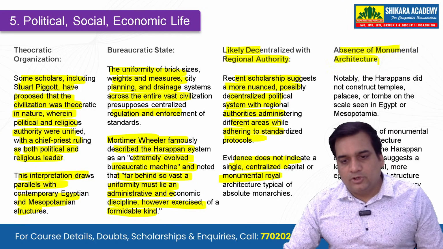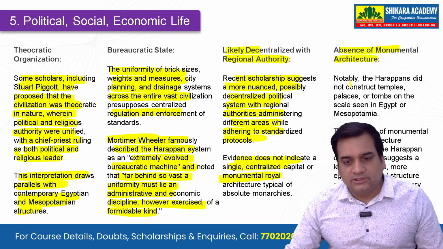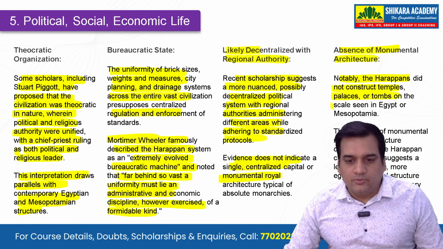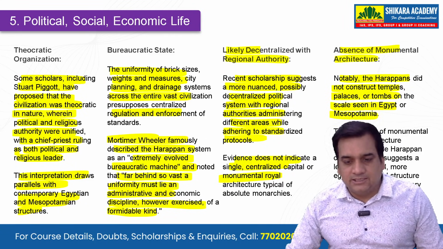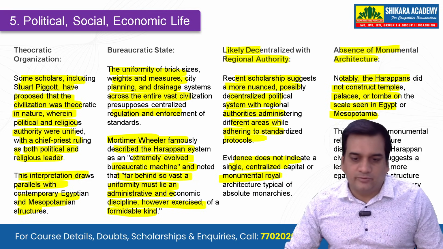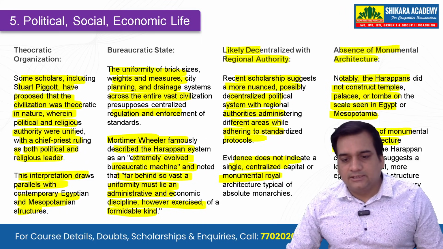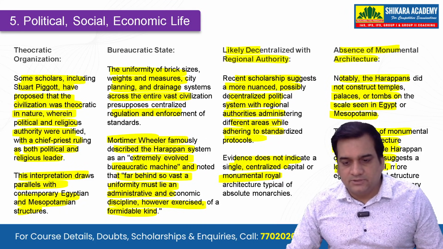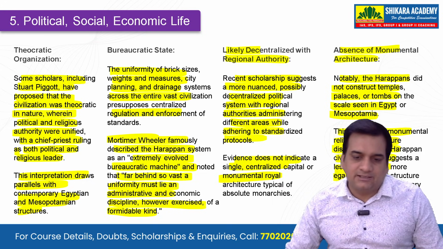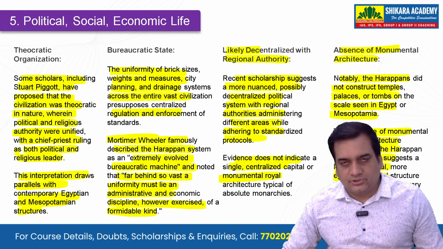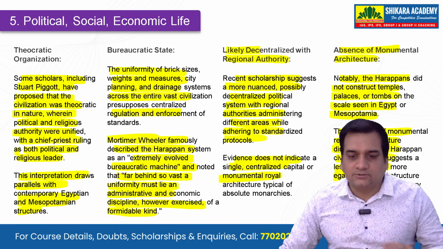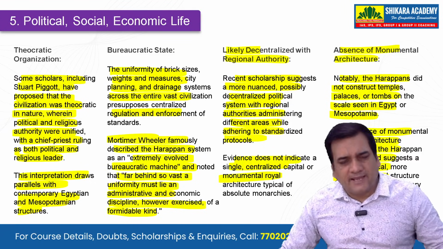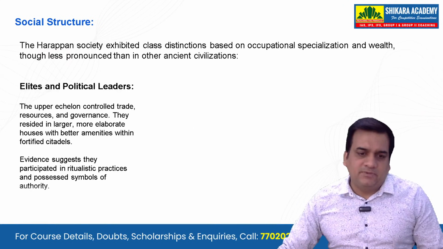Now, absence of monumental architecture, this is also something that we see. Notably, the Harappans did not construct temples, palaces, or tombs on the scale seen in Egypt or Mesopotamia. We were different from them. This absence of monumental religious architecture distinguishes the Harappan civilization, and suggests a less hierarchical, more egalitarian social structure. Because if we have these tombs or the palaces, it shows that there must have been a monarchy.